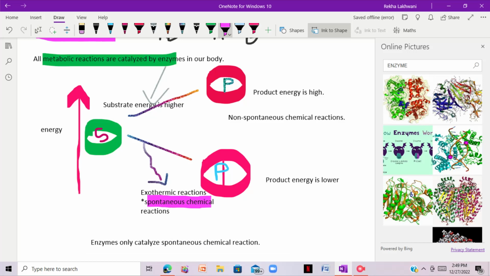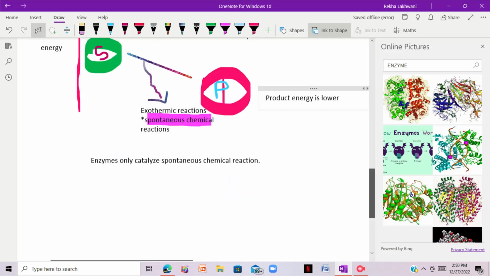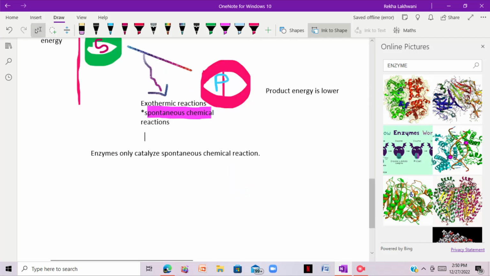If we say there are 100 substrate and we get only 80 products, it doesn't mean that after using the enzyme, we'll get 90 products. No, this will never ever happen.